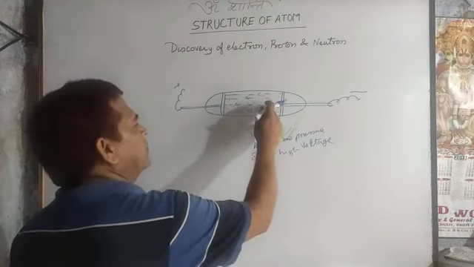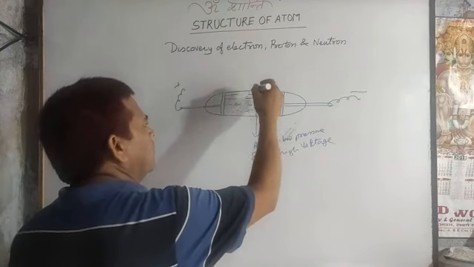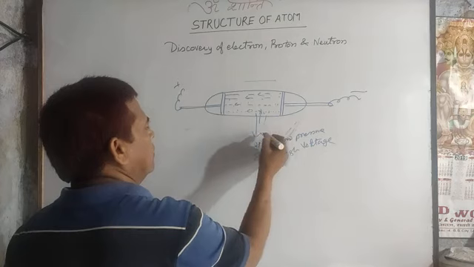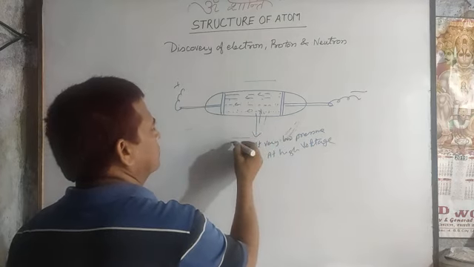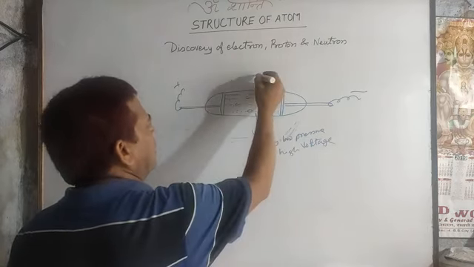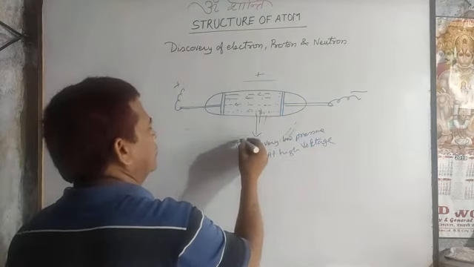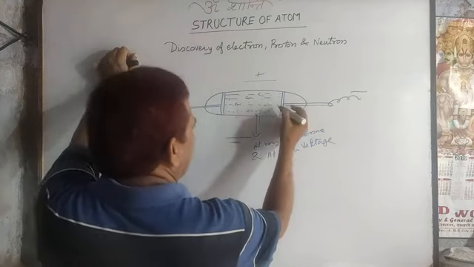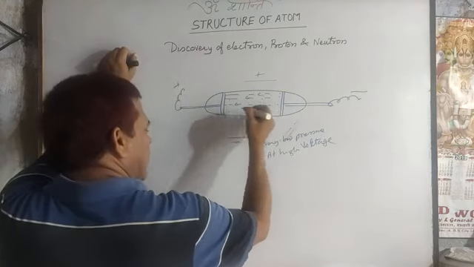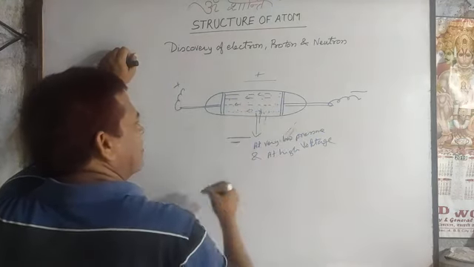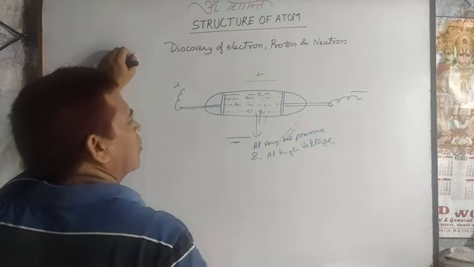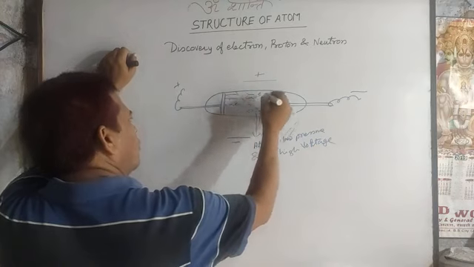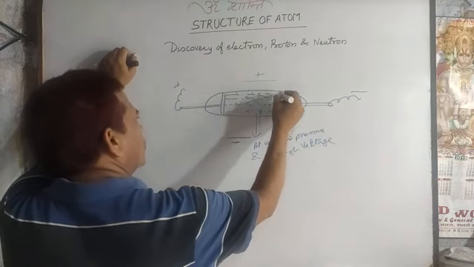And again he placed this electric discharge tube between an electromagnetic field, positive pole and negative pole. So what he observed, that the ray moving in a straight line towards the anode tends to move towards the positive pole.